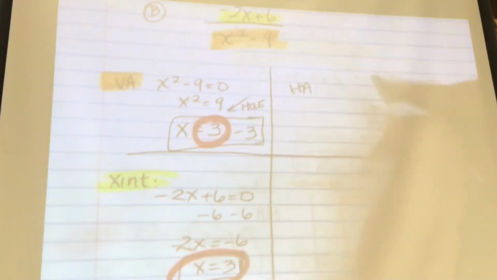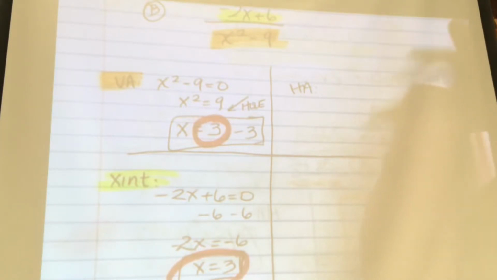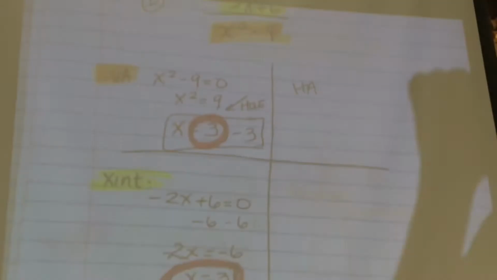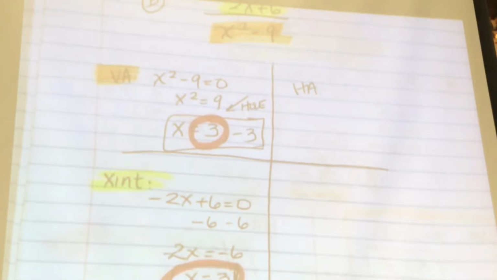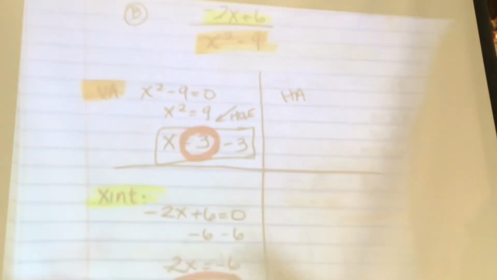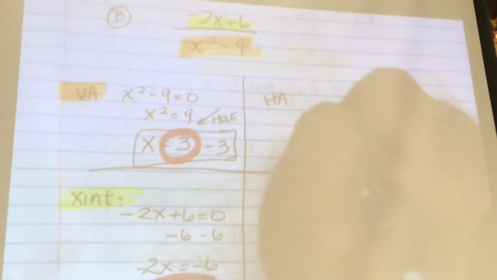Am I top heavy, bottom heavy, or the same? Bottom heavy. So do you have an asymptote if you're bottom heavy? Yes. Where? y equals 0. Very good. So my horizontal asymptote is at y equals 0.